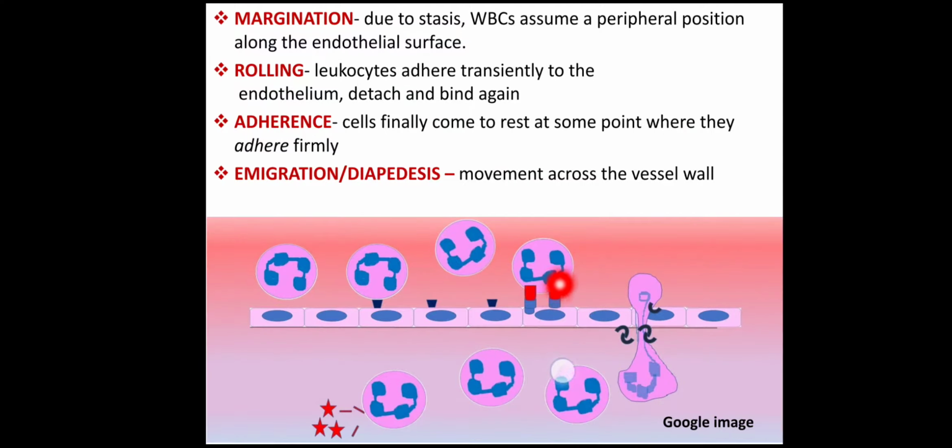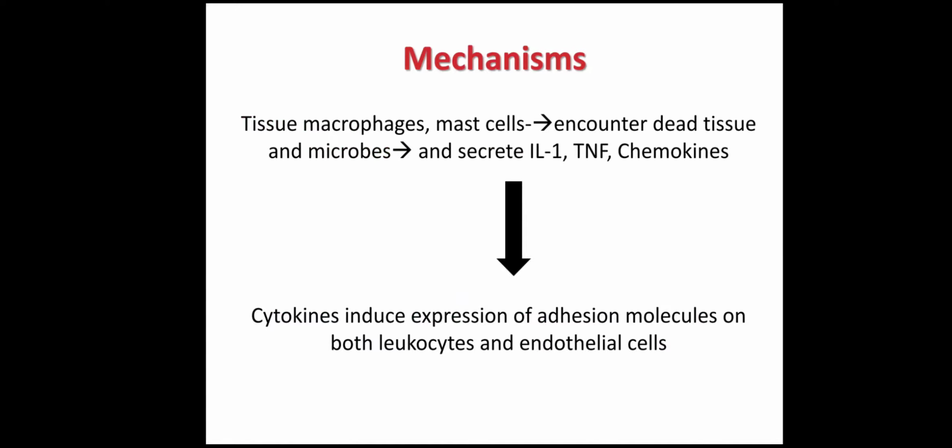So, adherence, the WBC firmly attaches to a site in the vessel wall endothelium. Then after that, there is emigration, transmigration, or diapedesis, in which the WBC will move across the blood vessel wall. This will be followed by the chemoattraction of the WBC towards the microbe, and finally phagocytosis. So, what are the mechanisms by which this occurs?